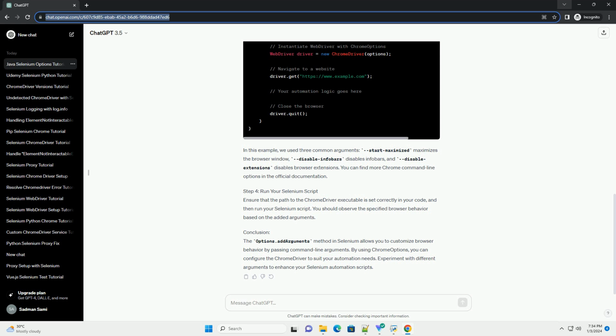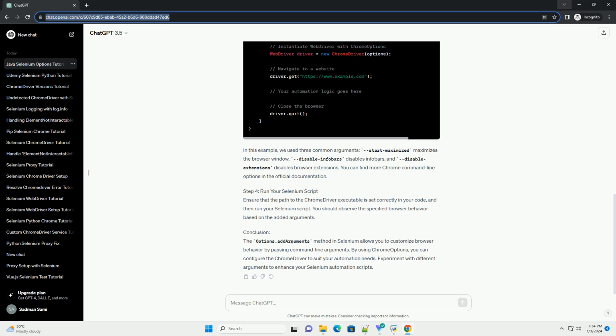Ensure you have Java installed and a Java development environment set up. You'll need the Selenium WebDriver library in your project. You can use a build tool like Maven or Gradle to manage dependencies. Here's a Maven dependency for Selenium. First, import the necessary classes. Then, create a method to initialize the WebDriver with specific browser options. Replace path/to/ChromeDriver with the actual path to your ChromeDriver executable.